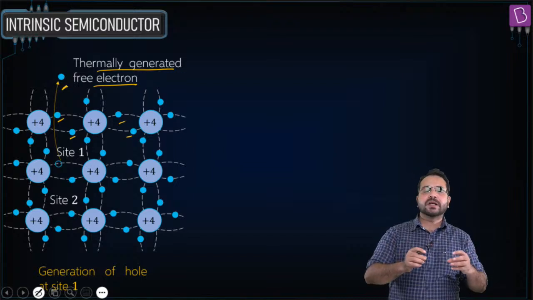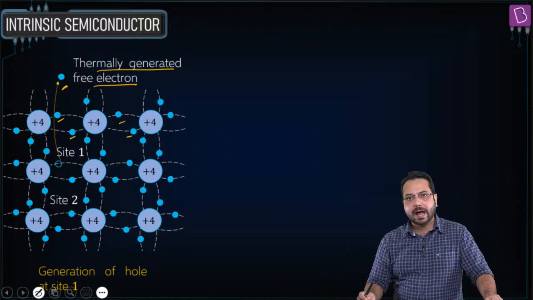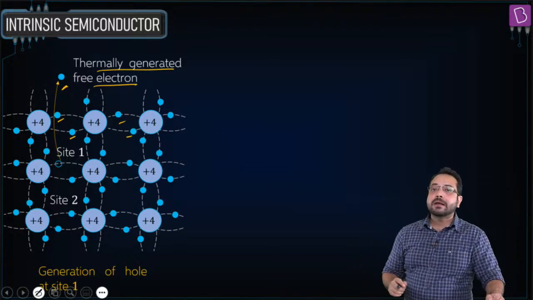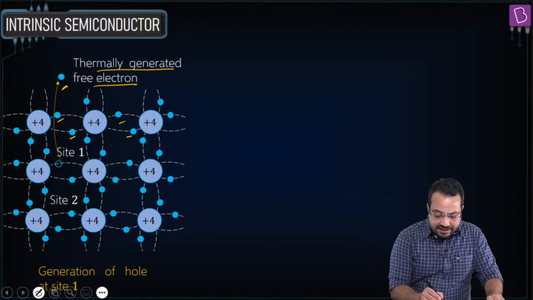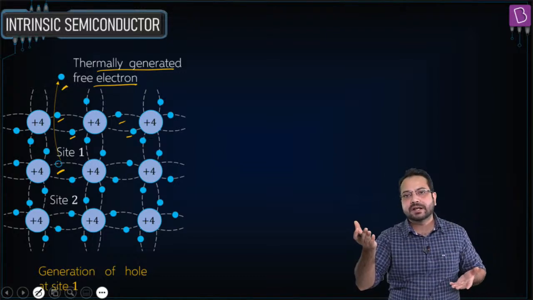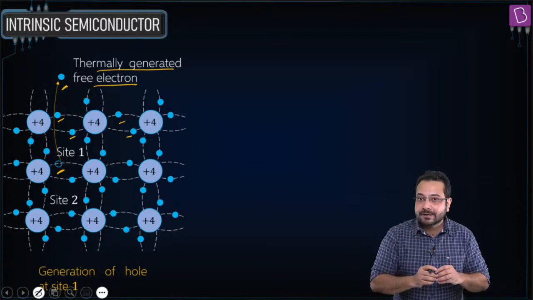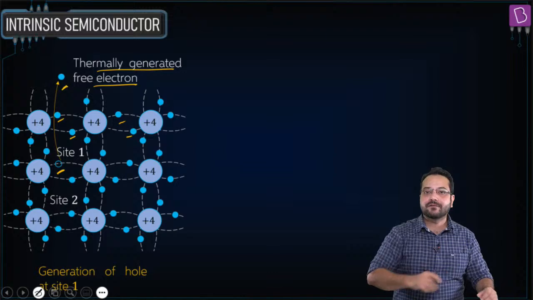Now this electron has become free, it is going to roam around, and conduction is going to happen. But there is another very important thing here, that there is a hole also created. What is a hole? The electron was there, now the electron is not there, so there is a vacancy over there, and when there is a vacancy, this atom will try to fill that vacancy.